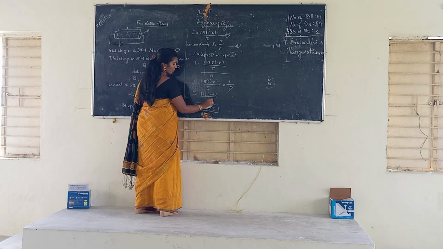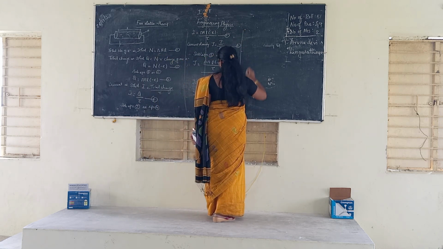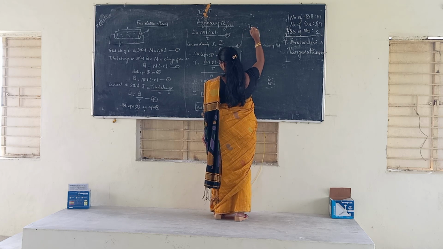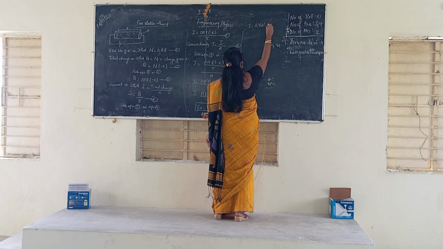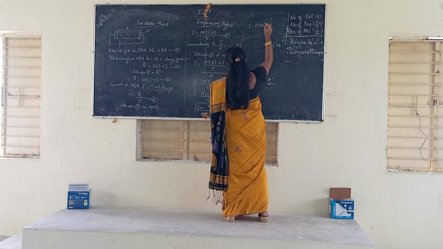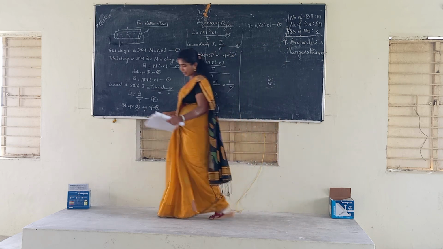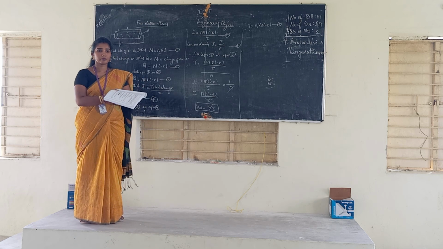What do we write here? J is equal to N into v_d into minus e. This one is the seventh equation. Understood? Up to this, clear?